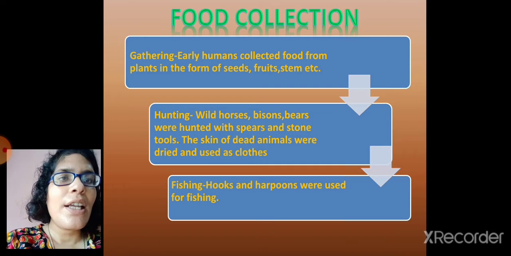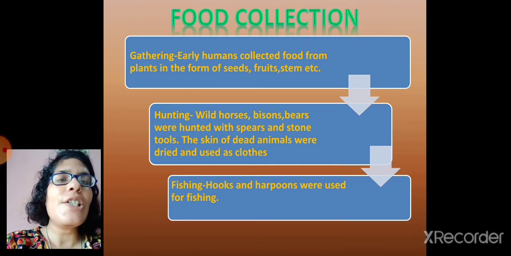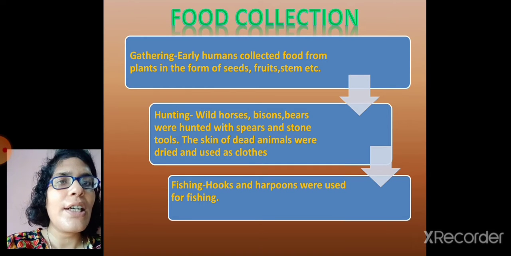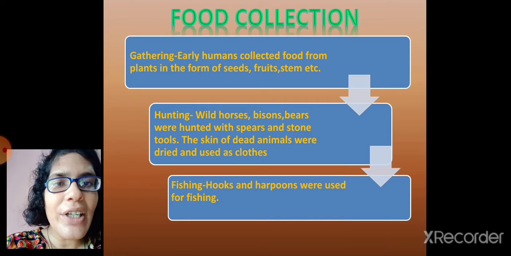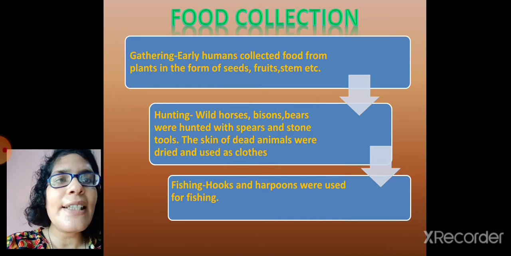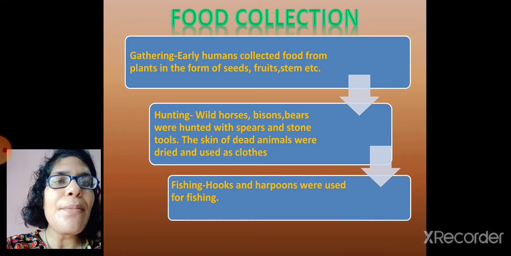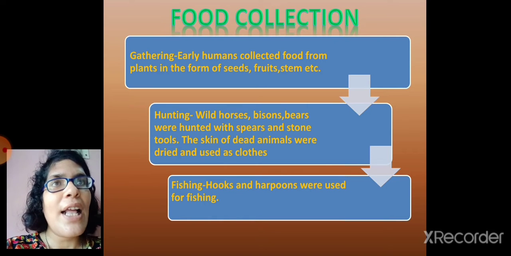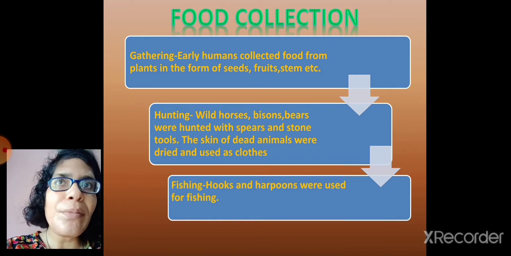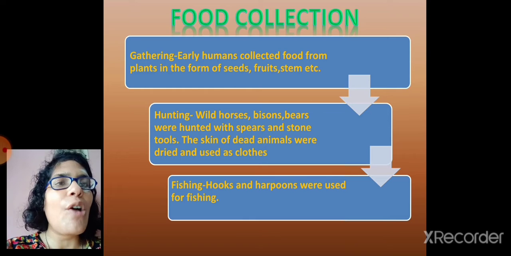Now see, the next slide is about food collection. How did early men collect their food? Because without food, early men would not be able to survive. You know that it is not possible for animals or human beings to survive without food.